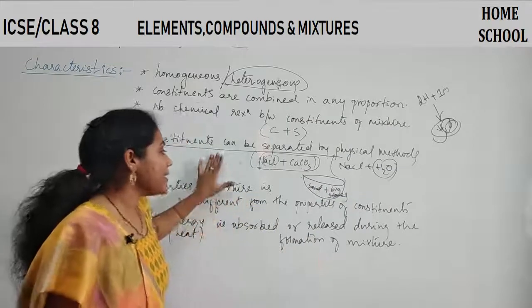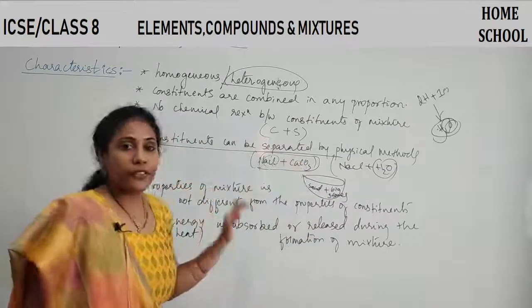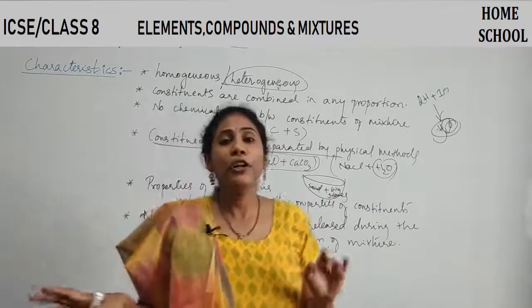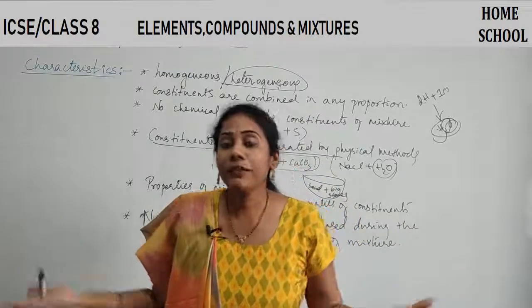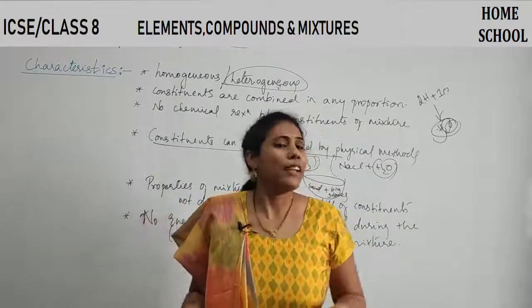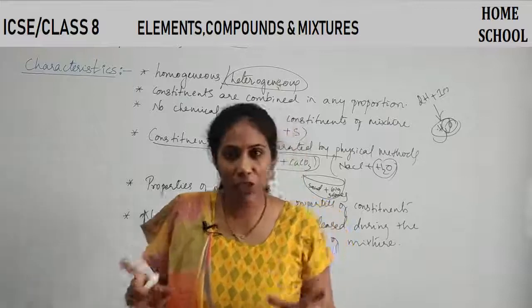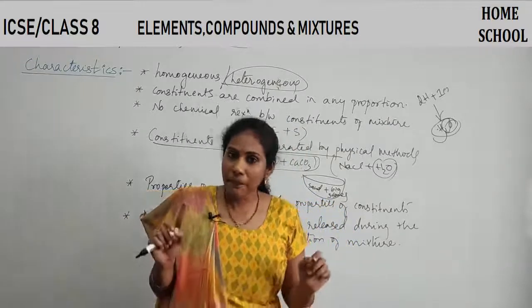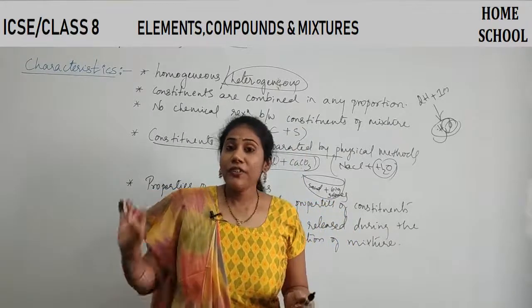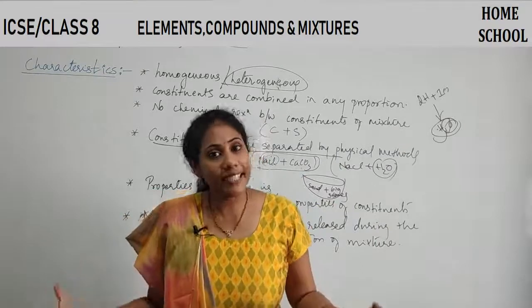So this is another major difference. You must be able to figure out what the differences are between a mixture and a compound. Actually, that is one important question for your level. Clear? Fine. And now we will study some more varieties of mixtures.